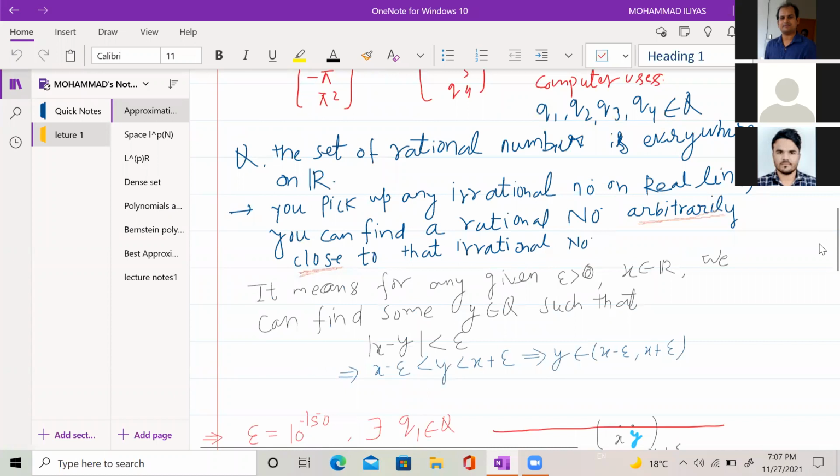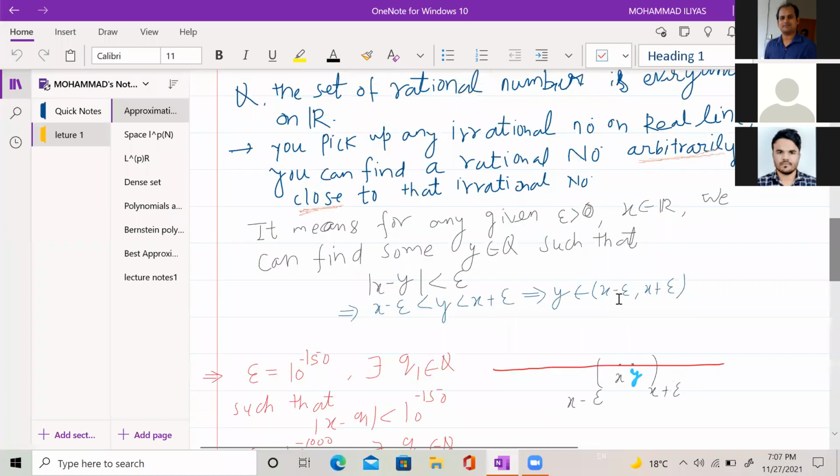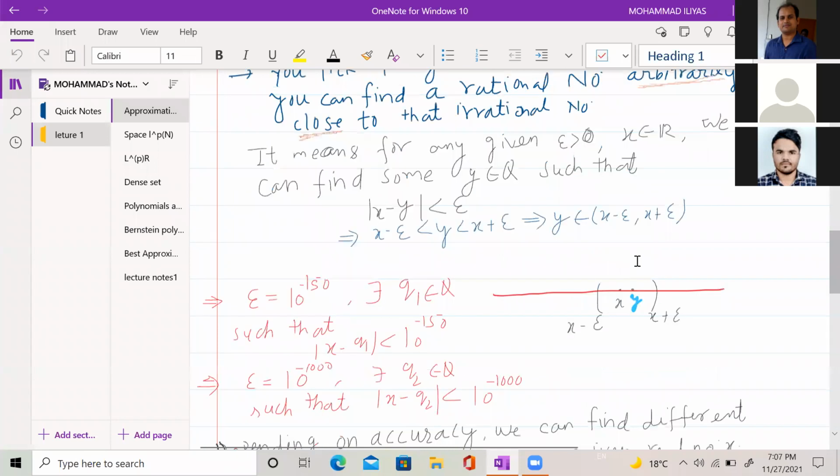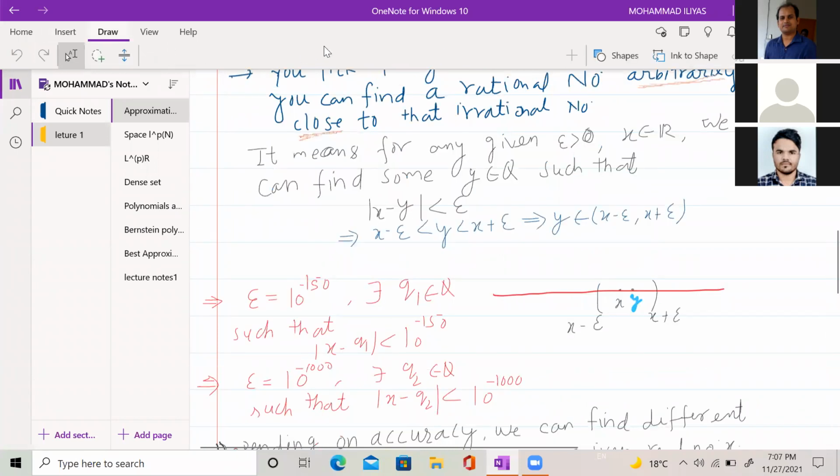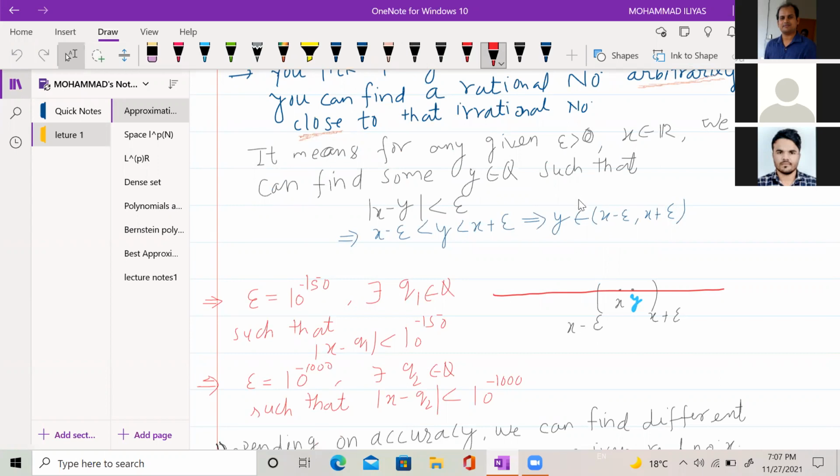If you pick any x on the real line, x is any arbitrary real number. The question is, can we find an approximation of it?